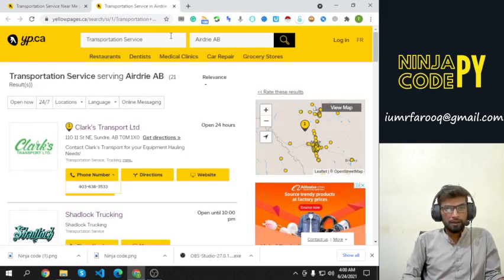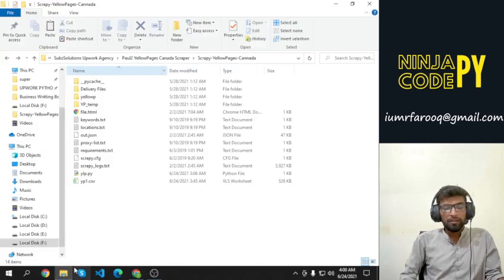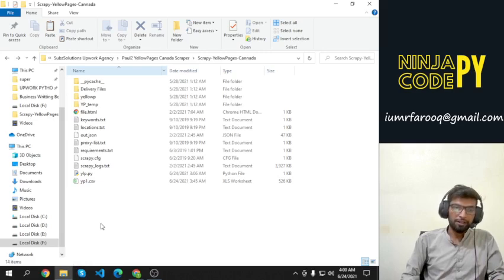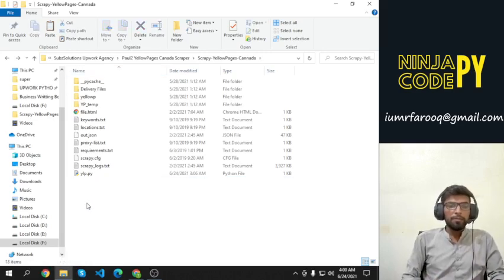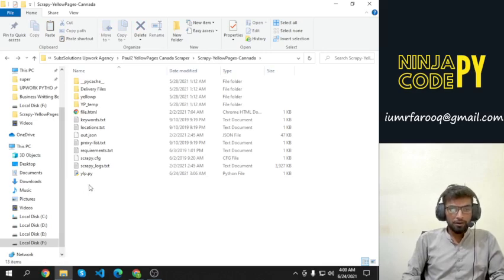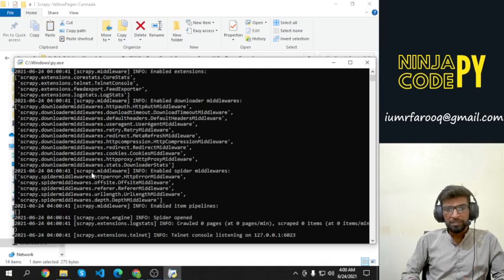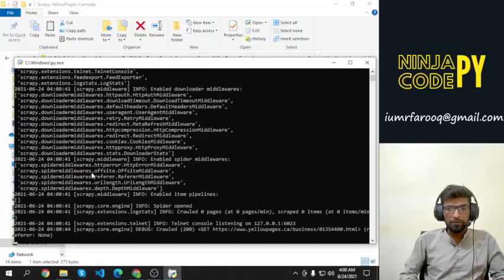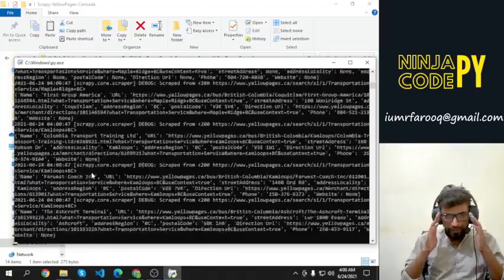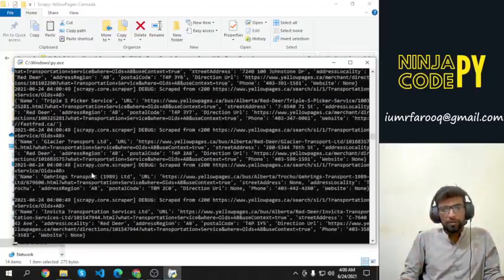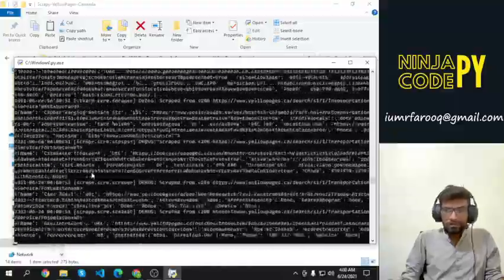So I already created a Scrapy project for that, and let me quickly show you the demo. Okay, so I have deleted the old file which I generated through this program. So let me run it quickly. As the project is made in Scrapy, it will give you high speed, and you can scrape thousands of records within a few minutes.